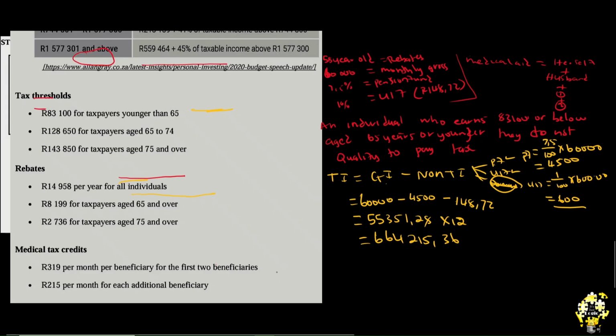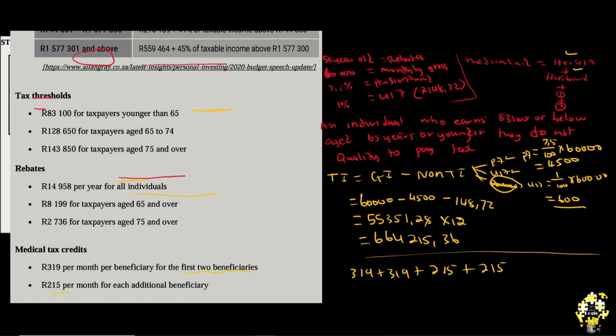So for the medical, let's put a line here. For the medical aid, first of all, we have herself. Per month, per beneficiary for the first 2 beneficiaries. So the first 2 beneficiaries in this regard would be herself and also the husband. So let's say 319 plus 319. And then how about the additional? Additional for each is 215. So we have the first child, which is 215, plus the second child, which is 215.